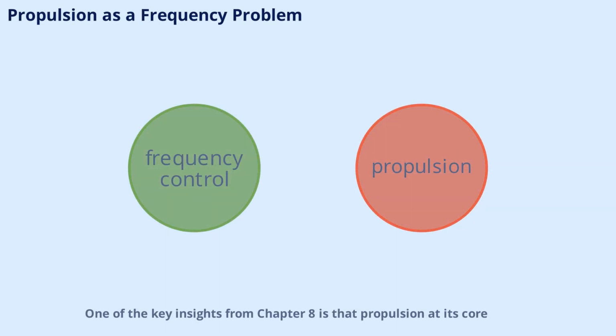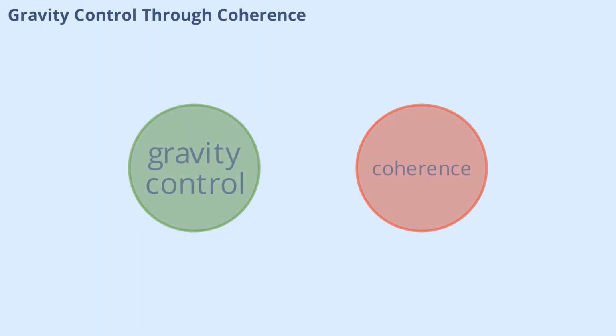One of the key insights from Chapter 8 is that propulsion, at its core, is a frequency problem. By mastering the control of frequencies across all operational scales, the AEON-CASIMIR system achieves unprecedented stability and efficiency. This approach redefines how we think about movement and control in advanced propulsion systems, emphasizing the importance of coherence and resonance.